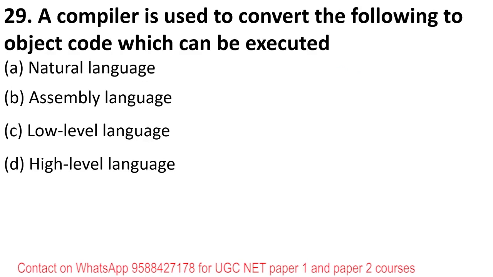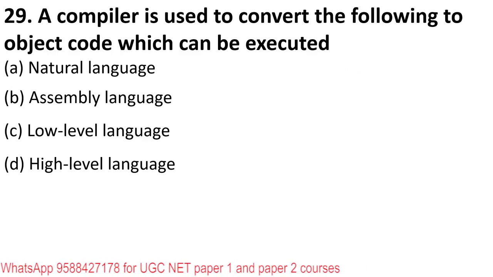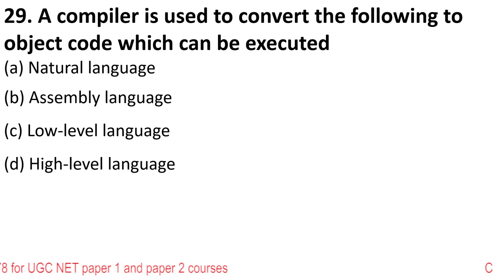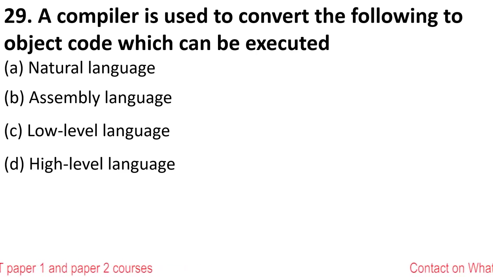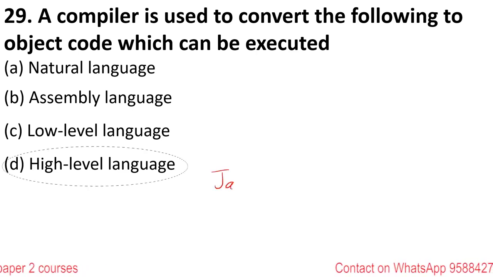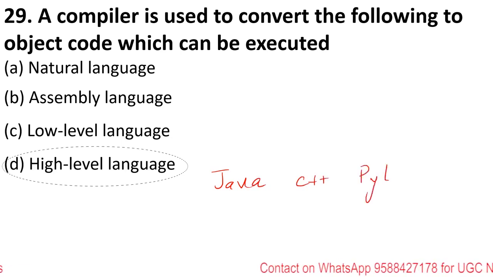Next, a compiler is used to convert the following to object code which can be executed. So which is the language that a compiler translates? Natural language, assembly, low level, or high level? The right answer is high level language. The examples of high level languages are C, C++, Python.